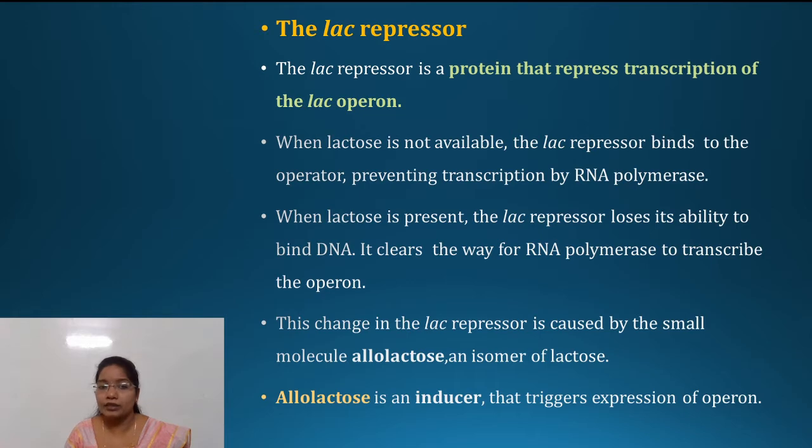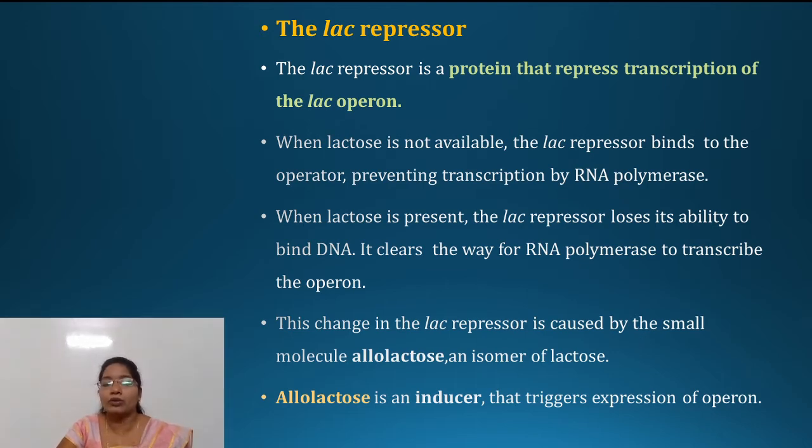Whereas when lactose is present, the lac repressor loses its ability to bind the DNA, so RNA polymerase slides along the DNA and there is a high level of transcription. The change in the lac repressor is caused by a small molecule called allolactose.